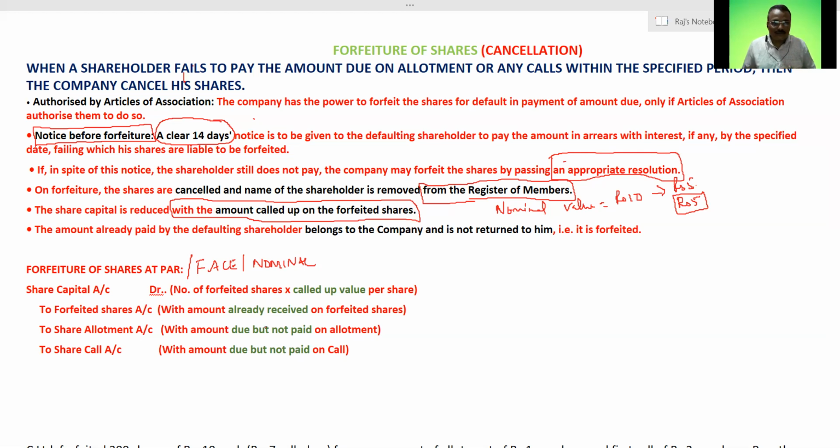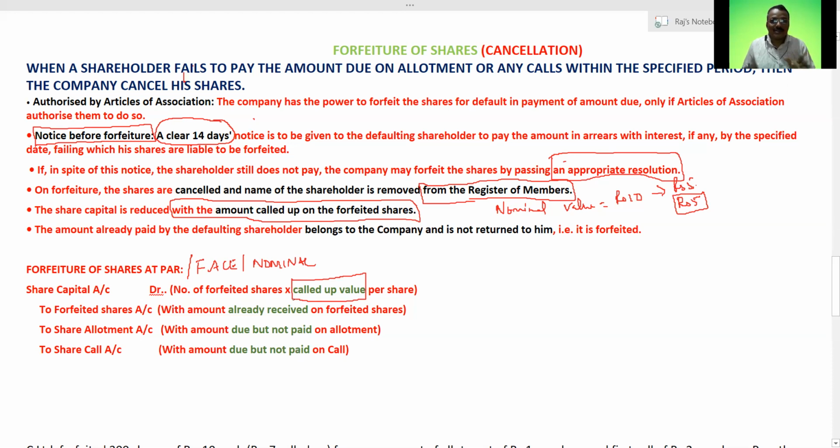Am I clear, all of you? Now here, what will happen? Here the share capital is given, and we will decide about the called up value. What is the called up value per share? That is the most important part. You have to understand the question very thoroughly.